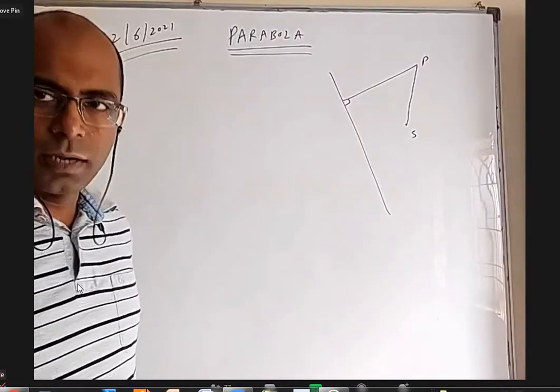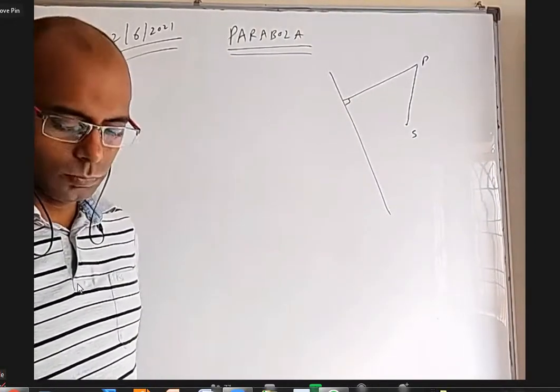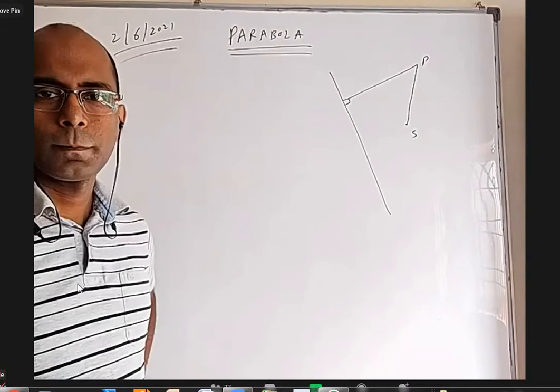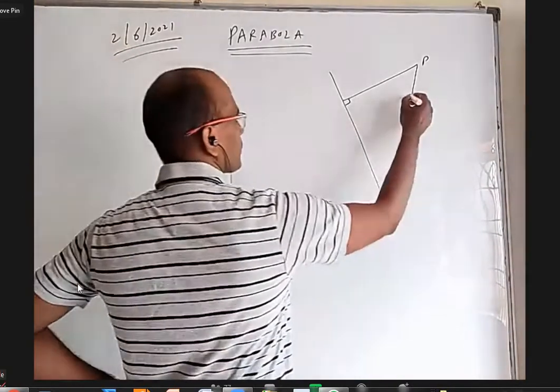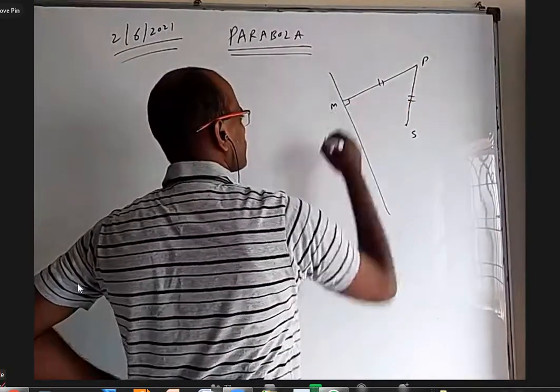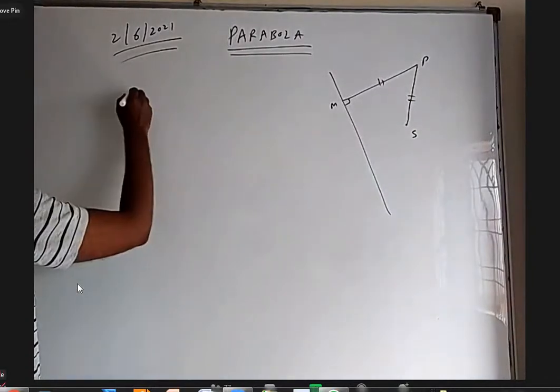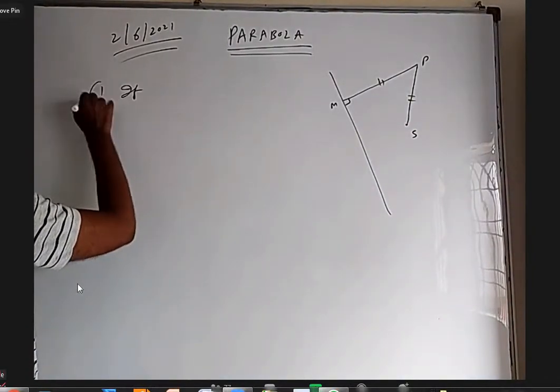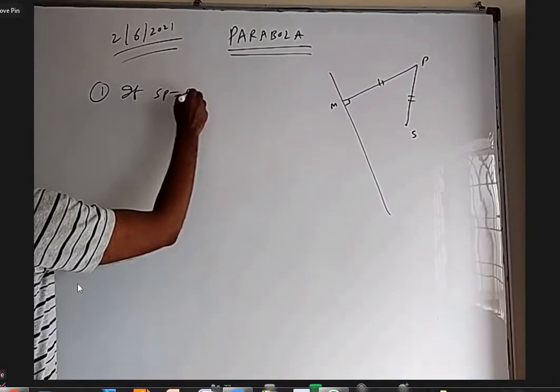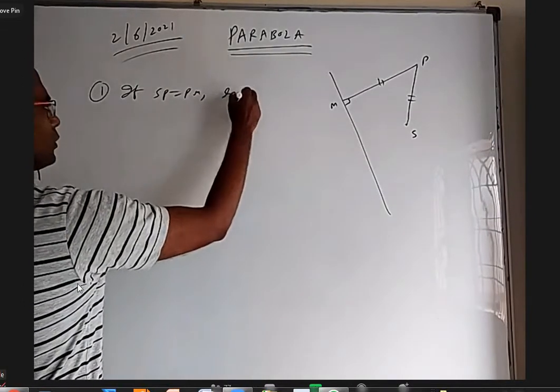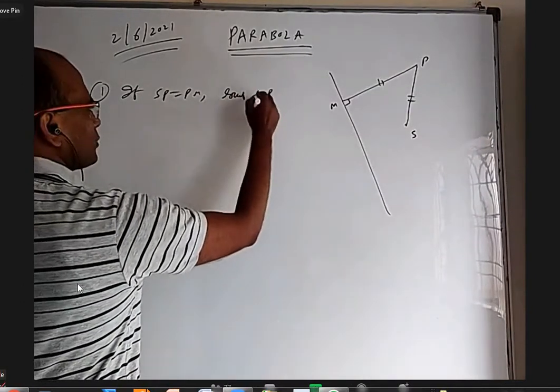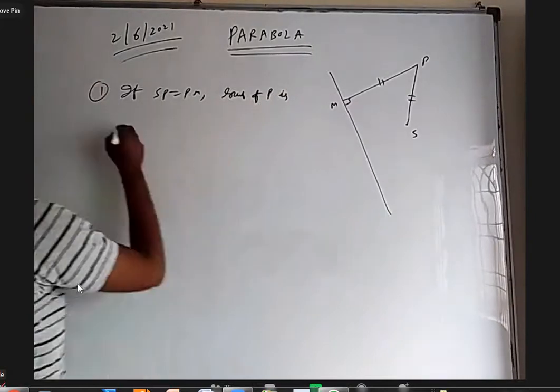Yesterday, all of you saw that animated video? Yes, sir. Okay. All right. So simply you can write if SP equal to PM, locus of P is a parabola.